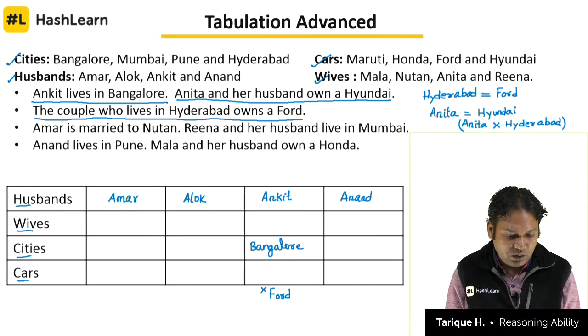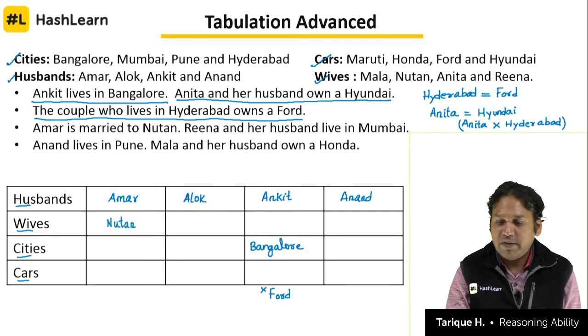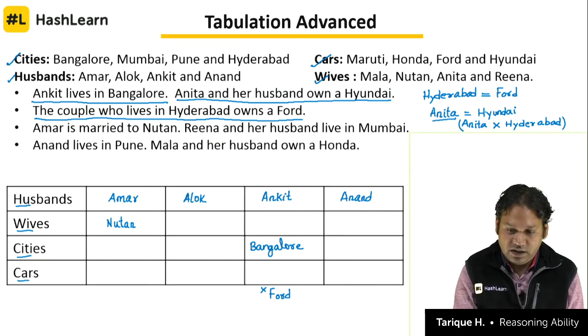Amar is married to Nutan. So what is the name of Amar's wife? Nutan. Amar is not married to Anita, and Anita and Hyundai go together, so we can say very clearly that the car owned by Amar will not be Hyundai.